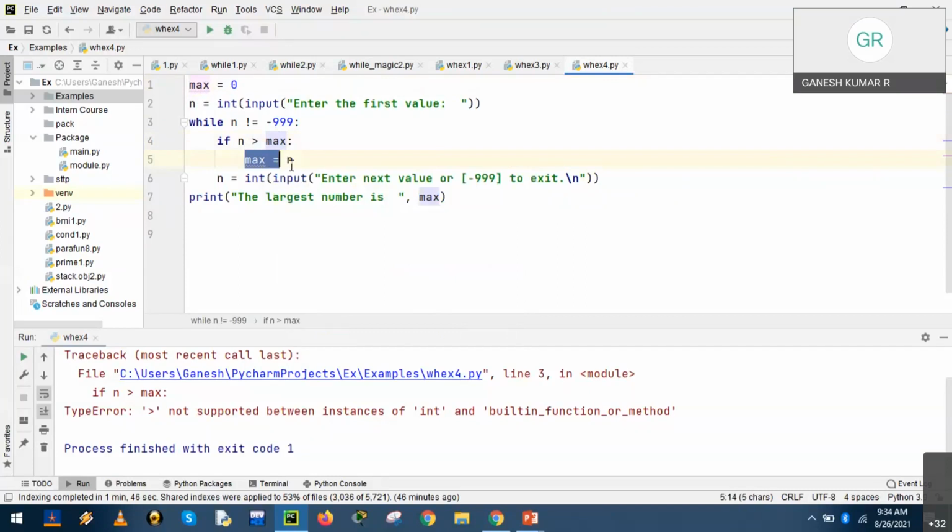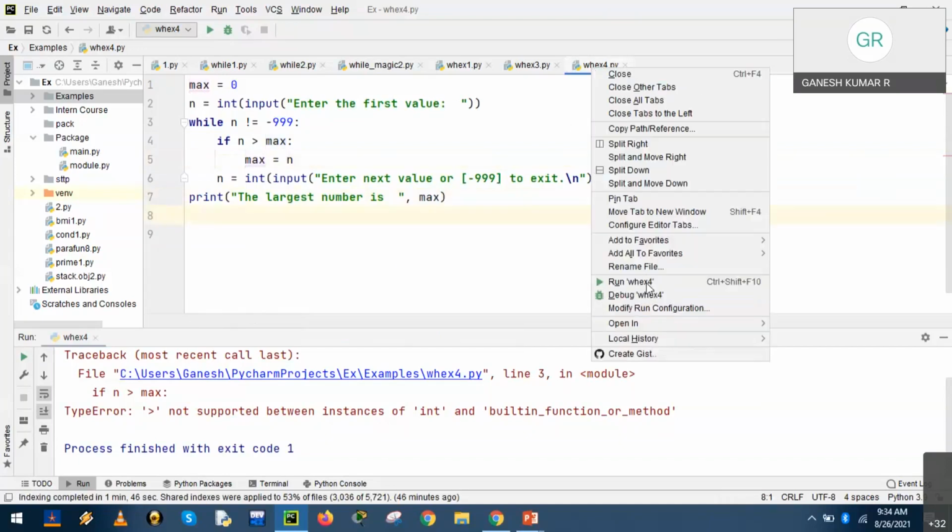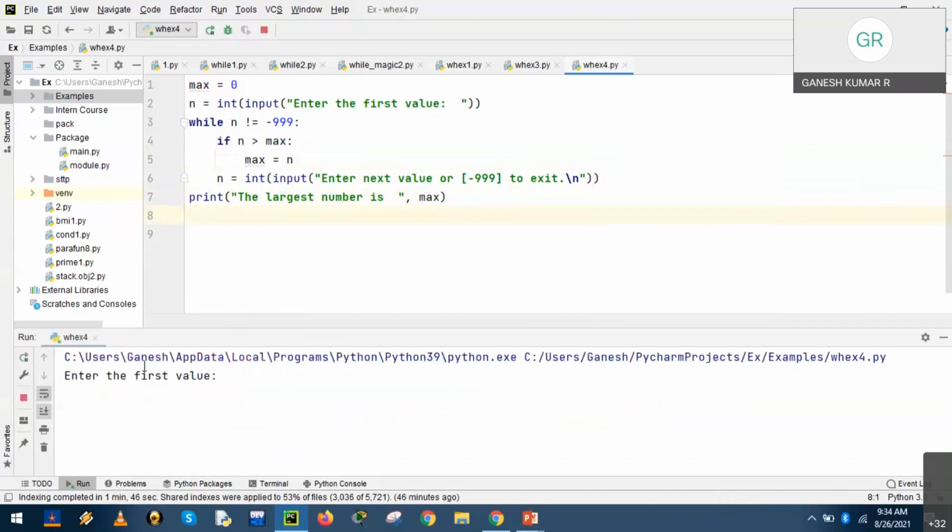With this reference, the second value is compared, then the third value is compared, the fourth value is compared. So this while loop repeats till -999 is entered, and then we have the maximum value. Now let us run the program. Enter the value 1 2 3 4, right? Enter the next value or -999 to exit. So we have given only one input.